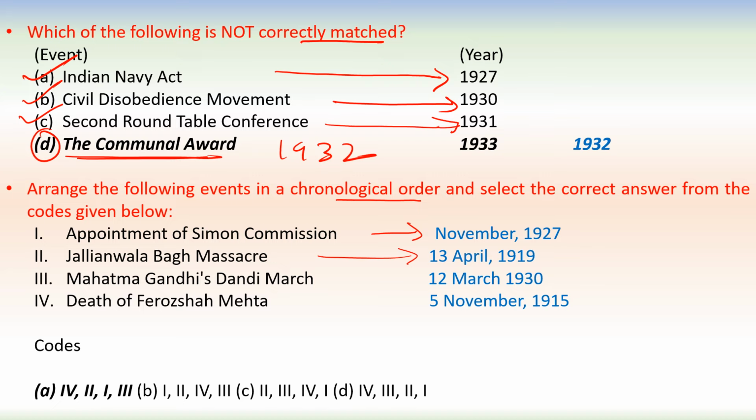Mahatma Gandhi's Dandi March started on 12th March 1930. Death of Firoz Shah Mehta, and that happened on 5th November 1915. So in this way our answer will be 4, 2, first, then third. So A will be our answer.